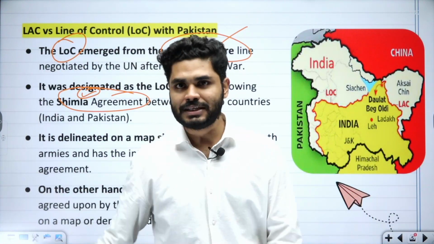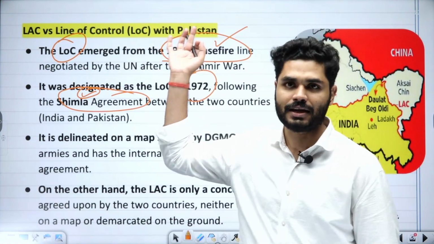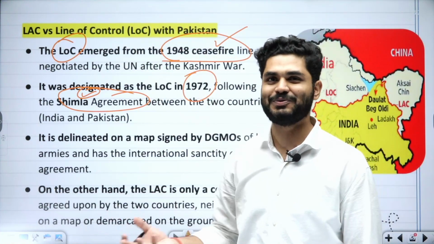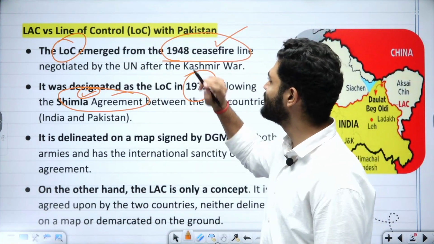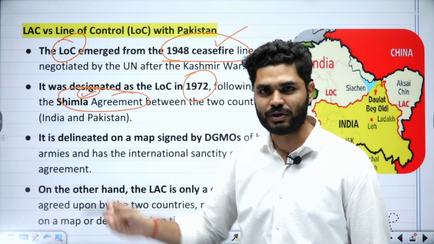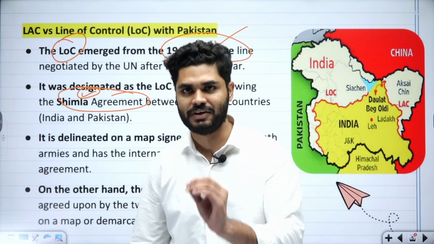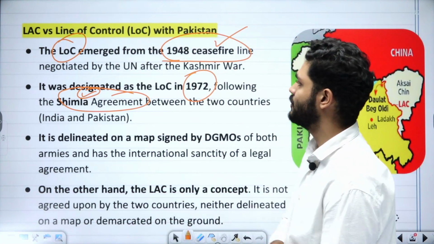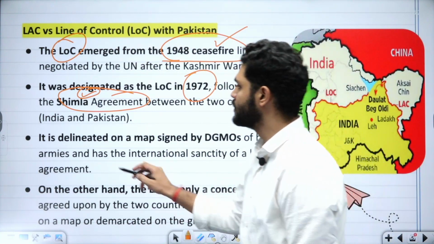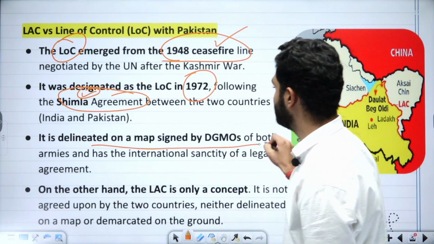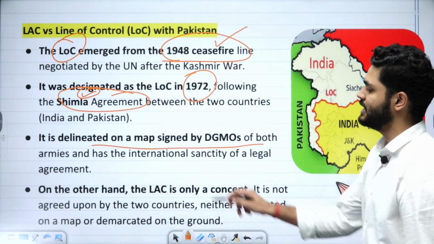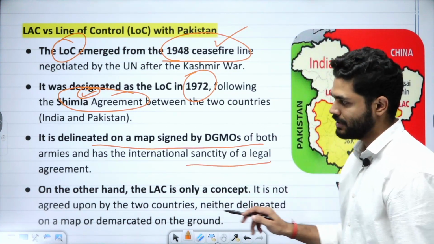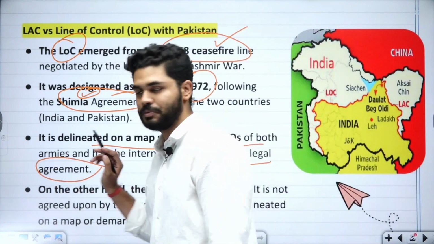In 1948, this particular ceasefire line has been changed to this LOC, line of actual control, in 1972. Now it is delineated on the map signed by the DGMO of both the armies and has the international sanctity of legal agreements. So all the legal agreements will be made on this.